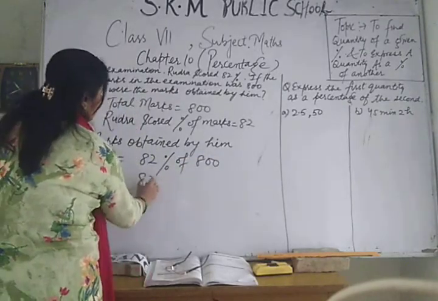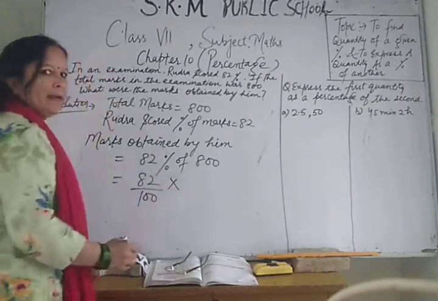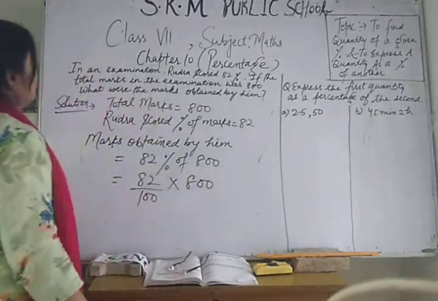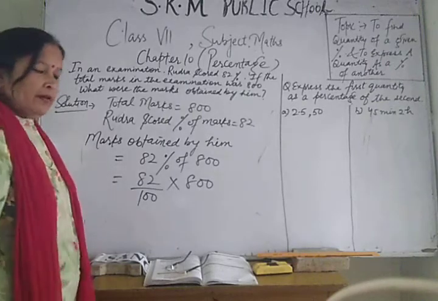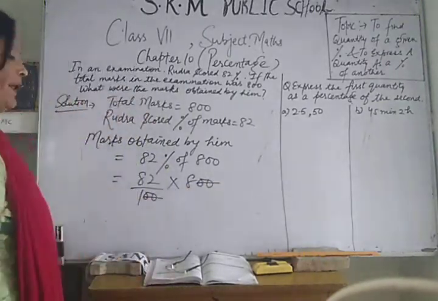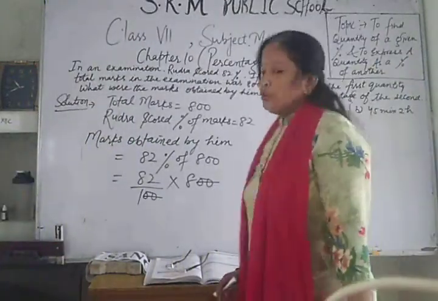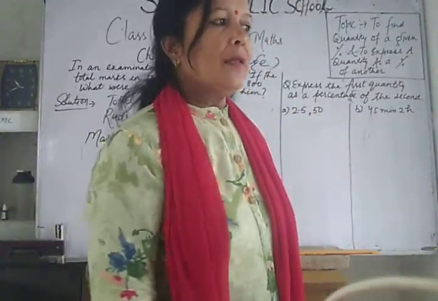Okay, 82% means 82 over 100, of means multiply, and 800. Okay. So now simplify. Cut these two zeros with two zeros. Now multiply 82 by 8. Hurry up, multiply. You should be ready with your book, notebook, and pen, pencil.